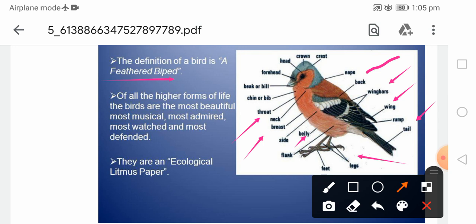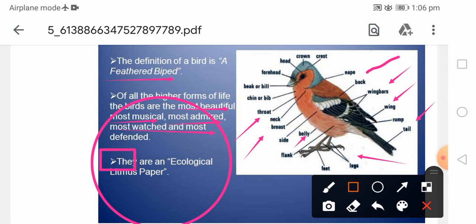This is the most beautiful animal we can say, and also the most musical. Birds produce different sounds, and those sounds have their own importance. Sounds are produced for different functions, for communication and for reproduction. This bird is the most admired, mostly watched and mostly defended. Another thing about birds: they are the ecological litmus paper.